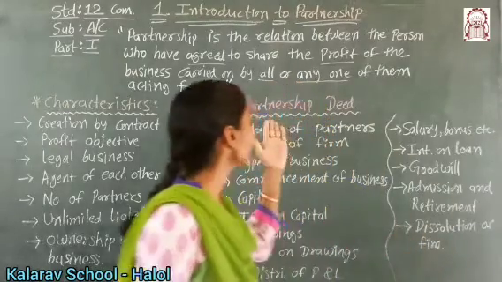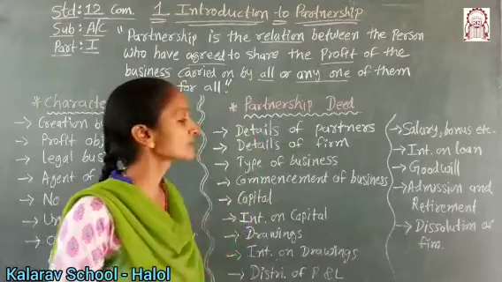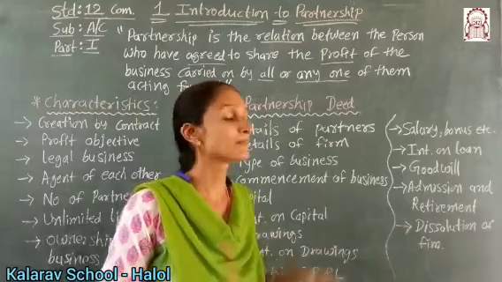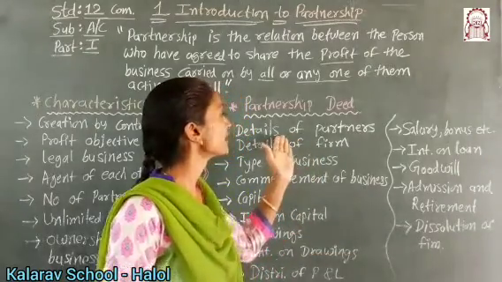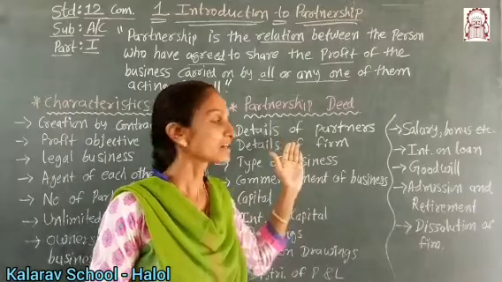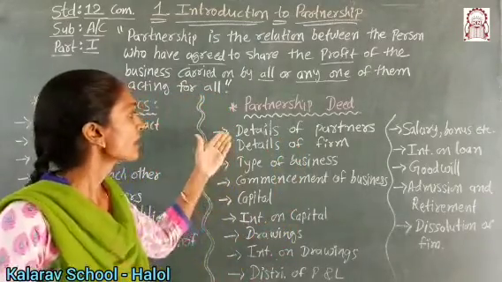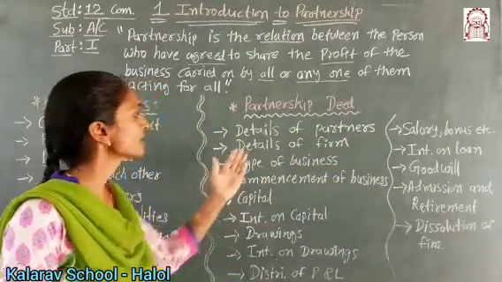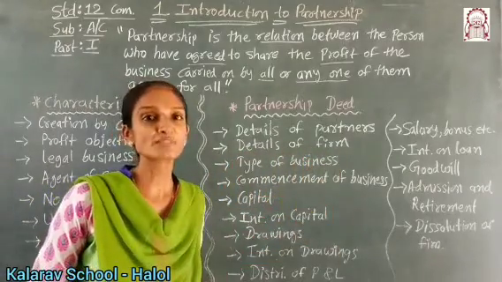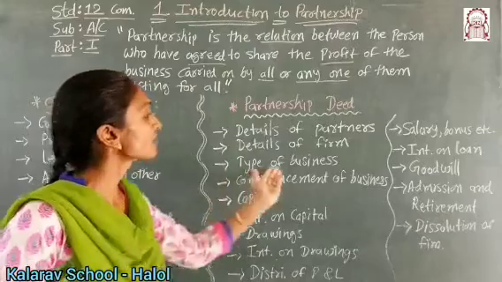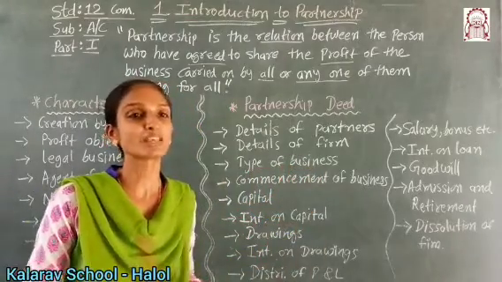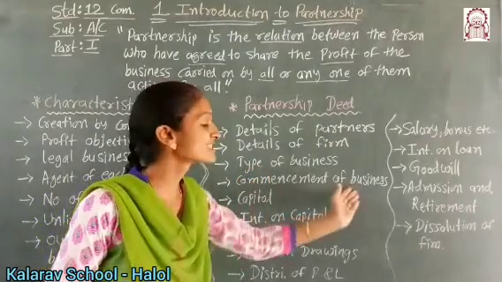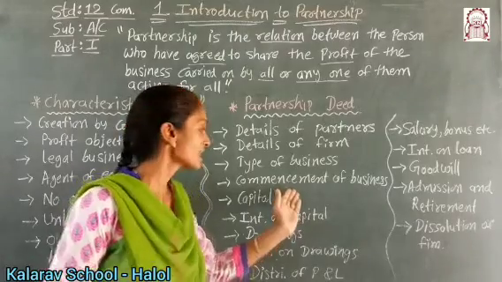Now we have the partnership deed. Here some points are there in the partnership deed. Before starting the business, all partners have to make a contract, and in the contract a partnership deed has to be made. In that, first is the detail of the partners, meaning name and address of the partners. Next is the detail of the firm, meaning the firm's name and address. Type of business, meaning which type of business it is, chemical, production based or whatever, has to be mentioned. Commencement of the business, meaning when the business will start.